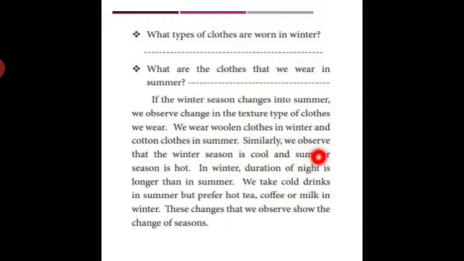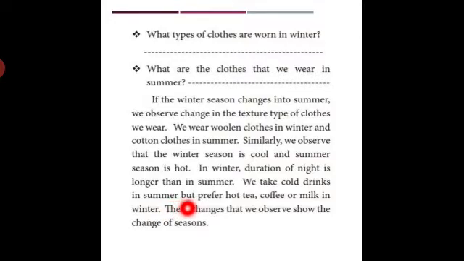Similarly, we observe that the winter season is cool and the summer season is hot. During winter, the duration of night is longer than in summer. We take cold drinks in summer but prefer hot tea, coffee, or milk in winter.